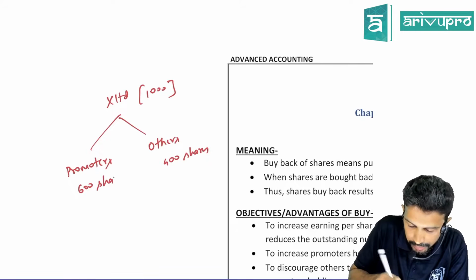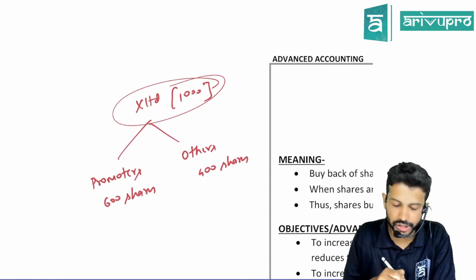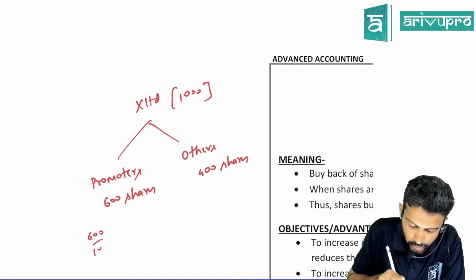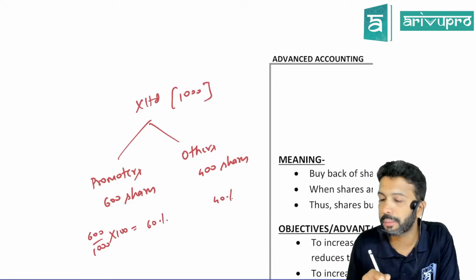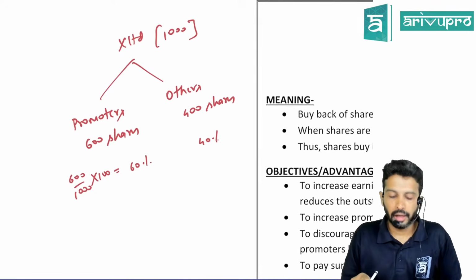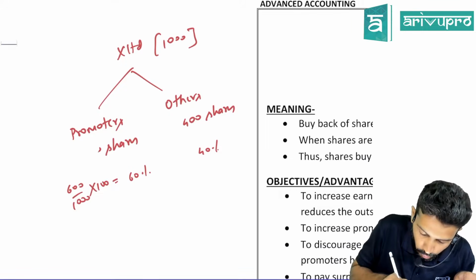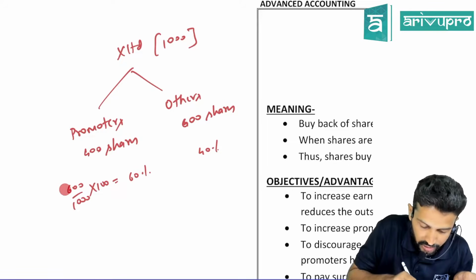Can you tell me the shareholding percentage? Totally 1,000 shares, and the promoter is holding 600 shares, so the promoter's shareholding percentage will be 60% and others' will be 40%. Correct? Now, if you take the other scenario, which may be relevant, let's take this to be 400 and make that 600. So the percentage in that case will be how much?